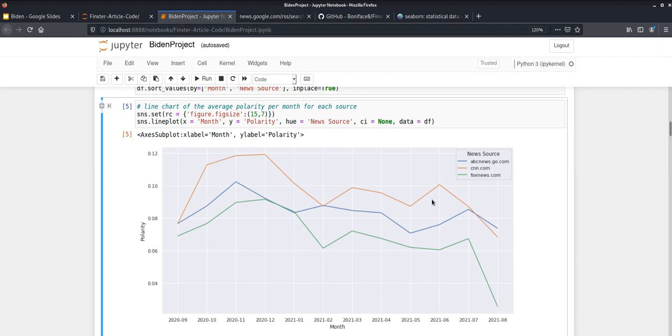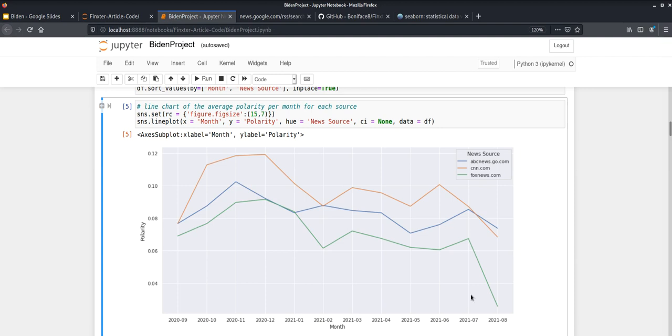On the other hand, we would expect CNN, which leans more politically to the left and usually supports the Democratic Party, to tend to be a bit more positive towards the president. And ABC News, while typically considered not too politically biased, has its values somewhat in between on average.